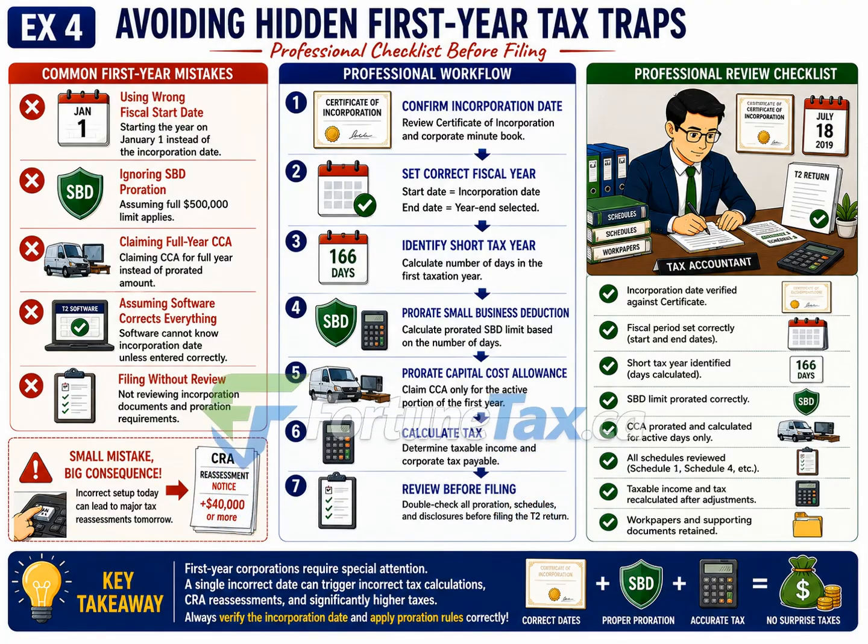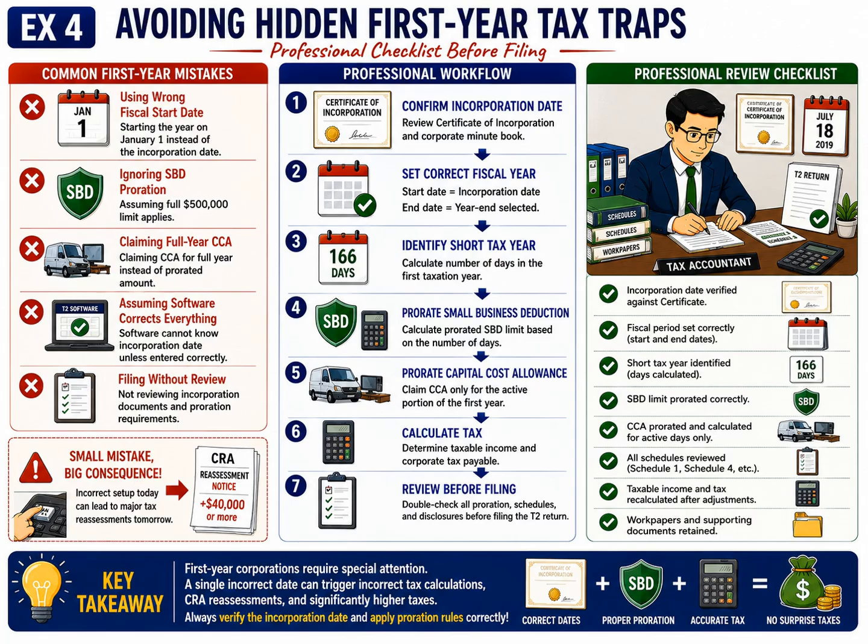If the corporation operated for less than 12 months, the exact number of days is calculated because this affects multiple tax calculations. The next step is to prorate the small business deduction based on the length of the taxation year. Once that adjustment has been completed, the accountant also reviews the capital cost allowance calculation to ensure that any first-year restrictions have been applied correctly.